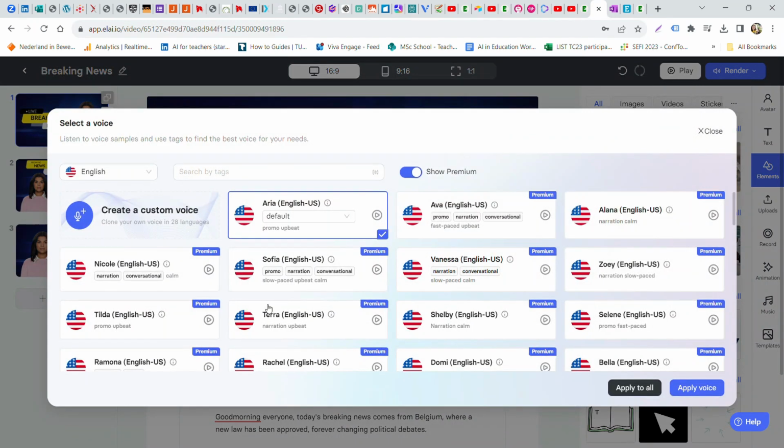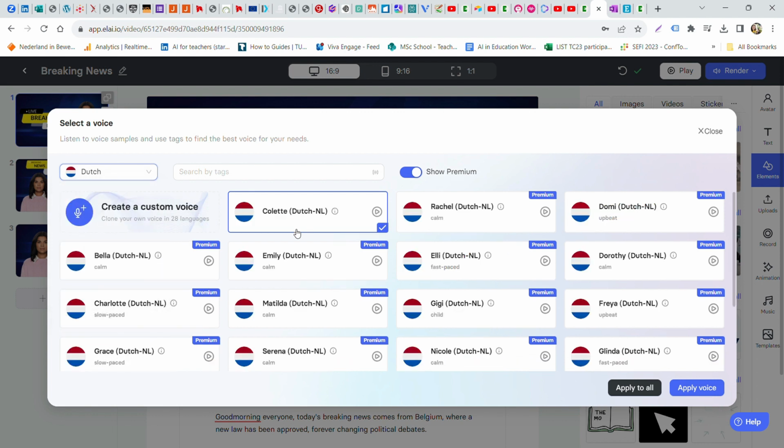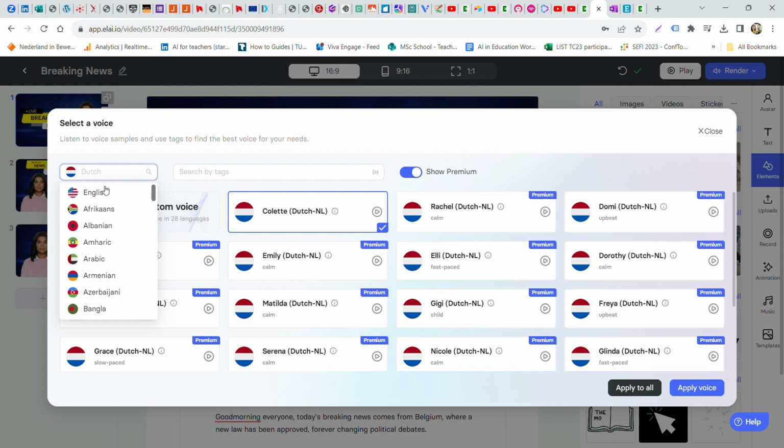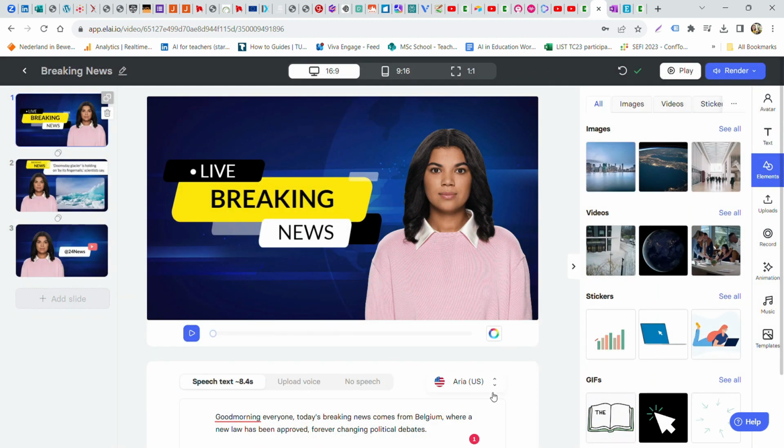Let me show you. This is the English option, Aria being the free version of it, but you can also go through different languages and see, let me go for Dutch, there's also a Dutch free version named Colette. Now, the fun thing is, of course, if you make a Dutch voice talk English, it's just fun. So I'm going to close this and keep the Aria US option.